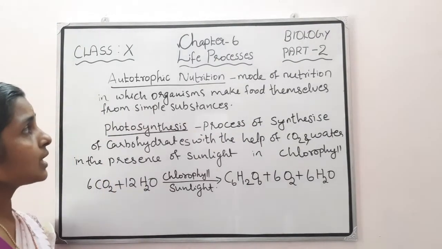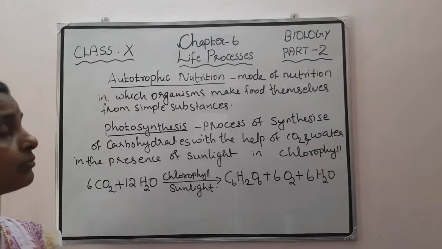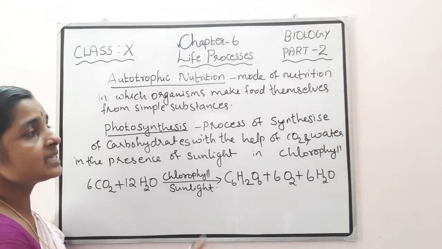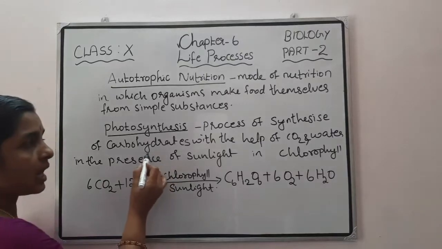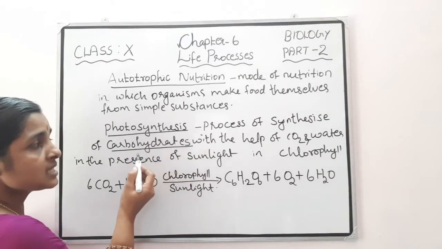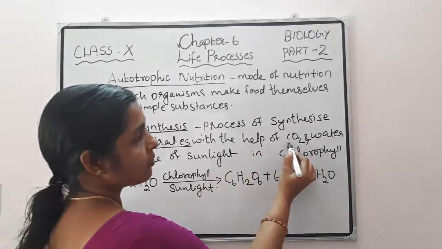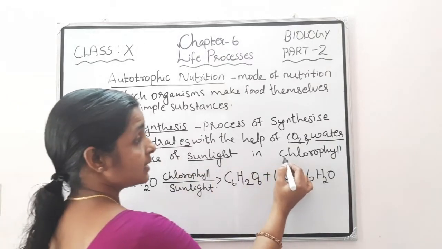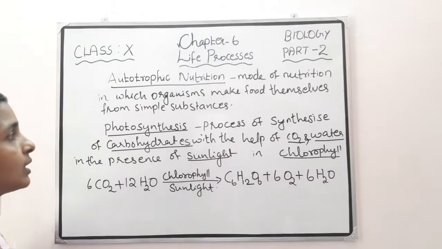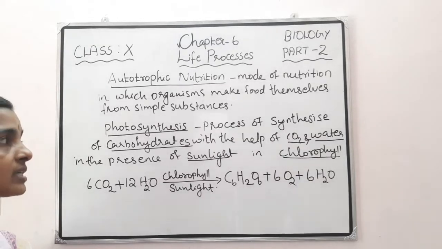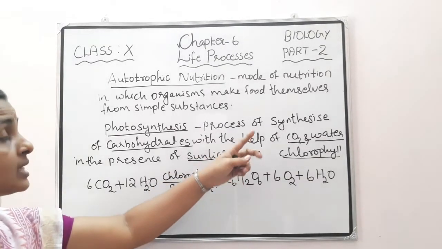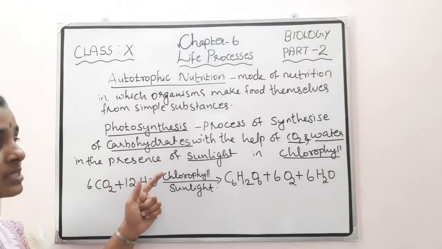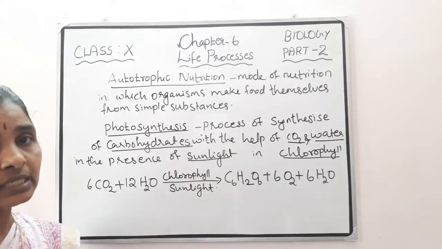Autotrophs do this process by another phenomenon called photosynthesis. Then what is photosynthesis? It is the process of synthesis of carbohydrate with the help of carbon dioxide and water in the presence of sunlight in the chlorophyll of the leaves. So once again, what is photosynthesis? It is the process of synthesis of carbohydrate with the help of carbon dioxide and water in the presence of sunlight in chlorophyll of the leaves.